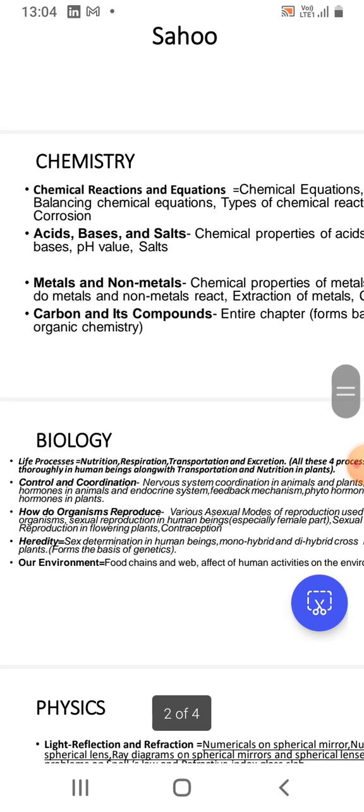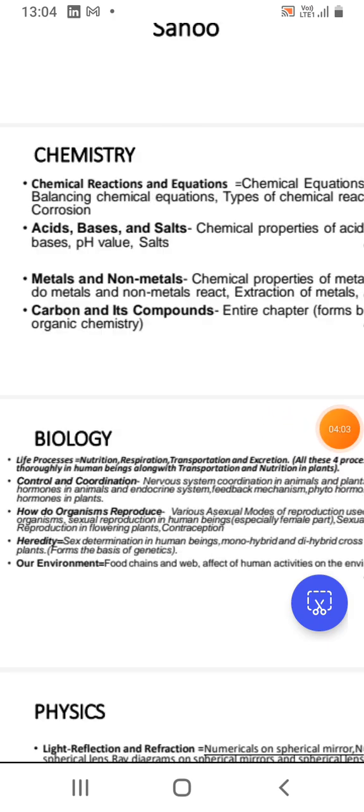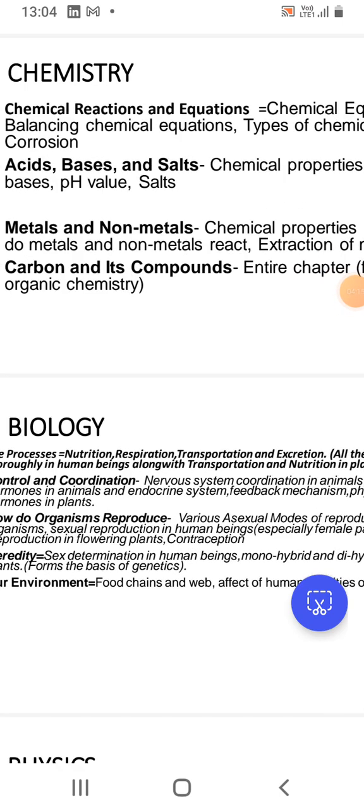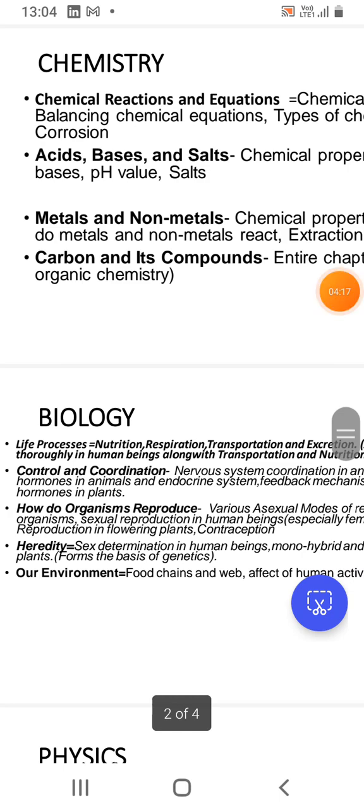Then how do organisms reproduce? Some take this chapter not so seriously and some take this chapter very seriously, which is a big problem. Some don't take this chapter at all seriously and some take this chapter very seriously and very deeply, which is a problem. And what kind of problems I am talking about, it is already understood.